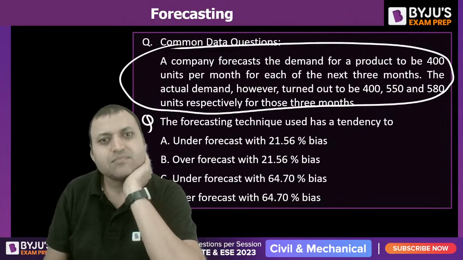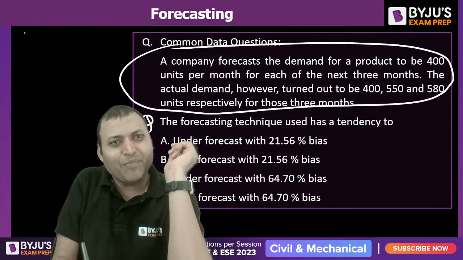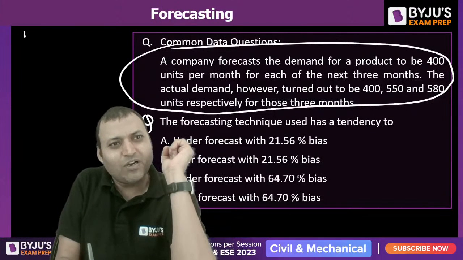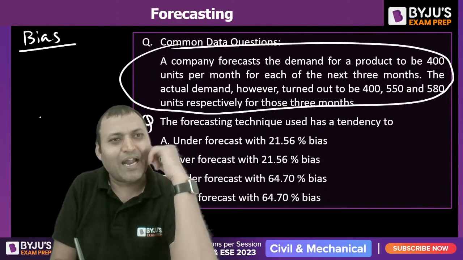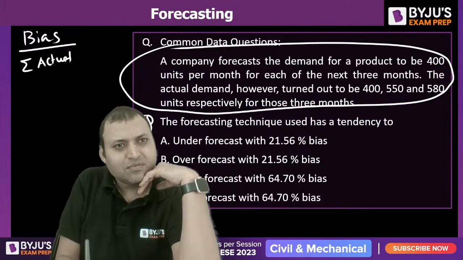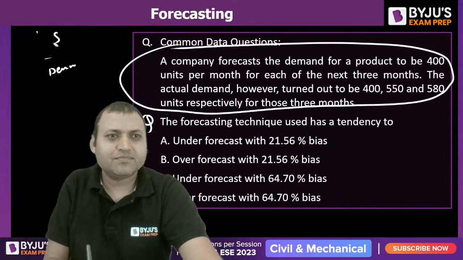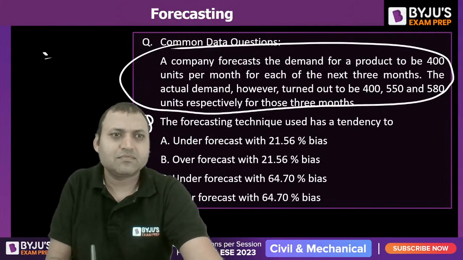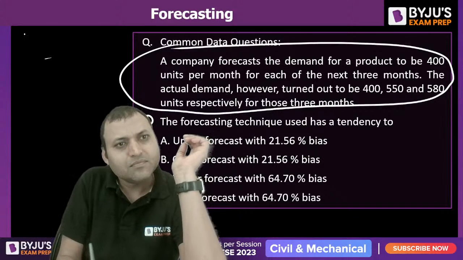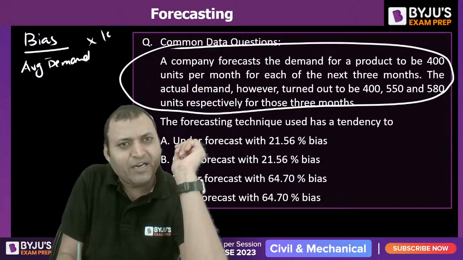So percentage bias is equal to bias divided by average actual demand, bias upon average demand into 100.